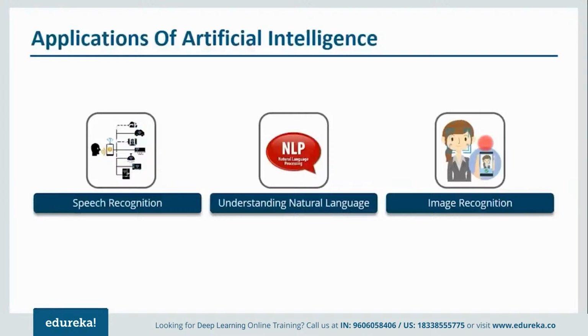Pandora knows which song you want to listen to. How do you think this happens? It happens all because of artificial intelligence. So all of these are a few examples of artificial intelligence, but nowadays it is used almost everywhere, guys. Trust me on that. Now let us move forward and understand how to achieve artificial intelligence.